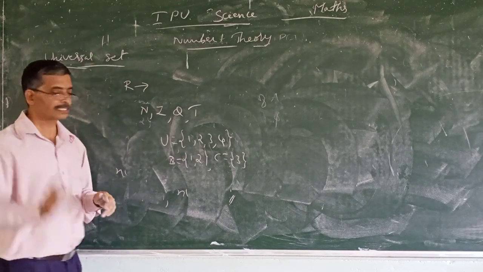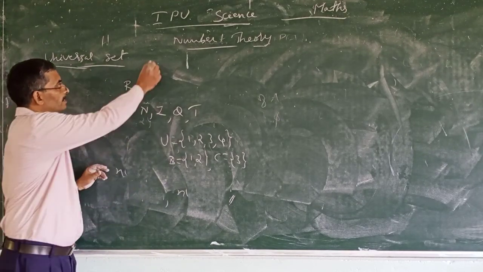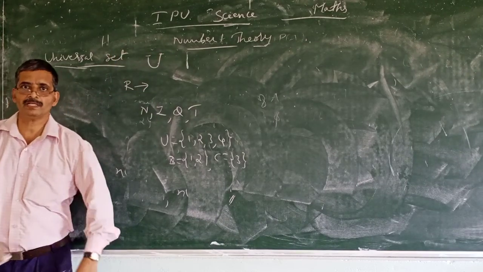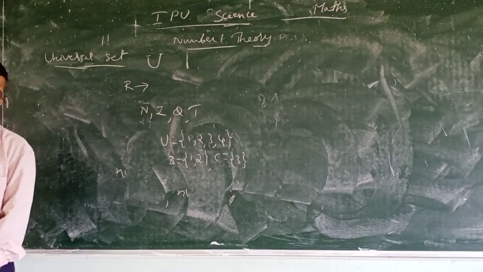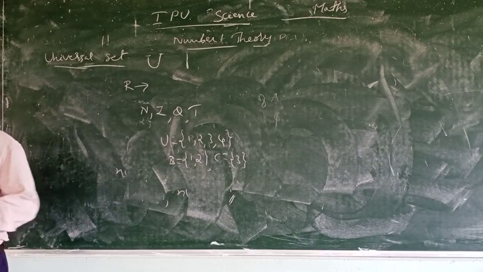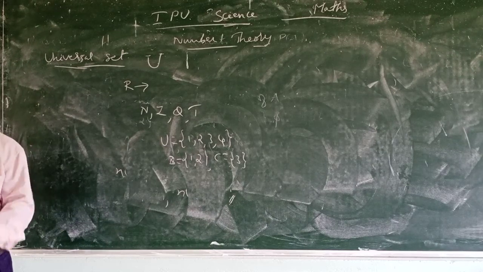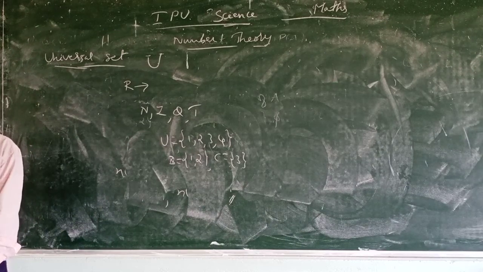Universal sets are generally denoted by the letter U. U is used to represent the universal set. So it is the highest set, you can say superset, as far as a particular context is concerned. Highest one.